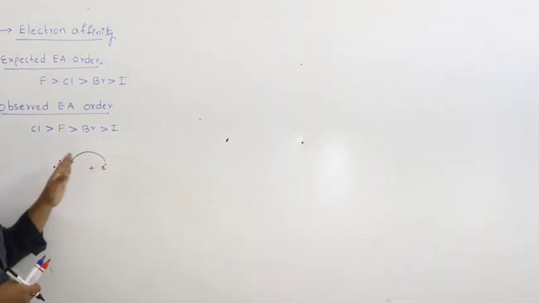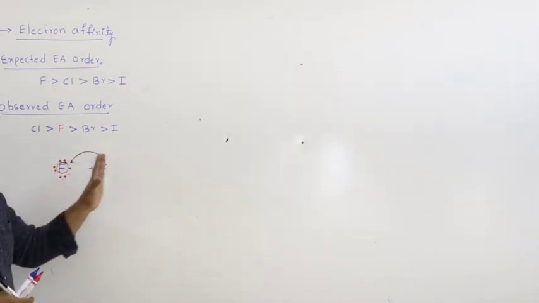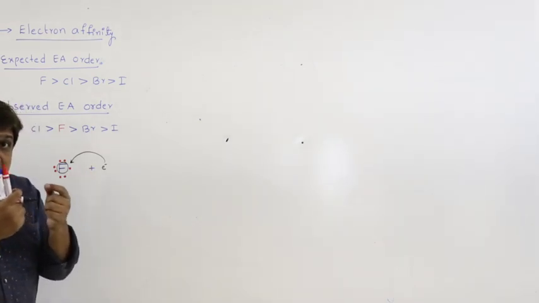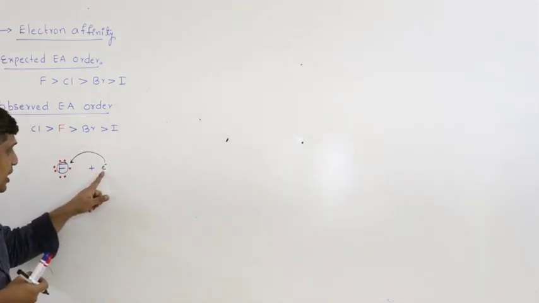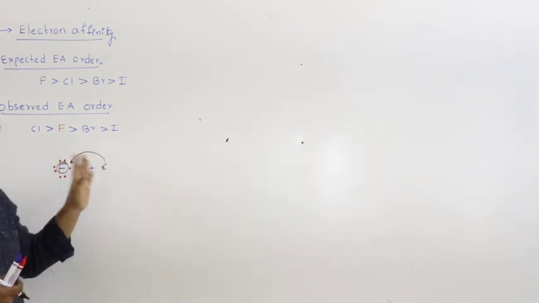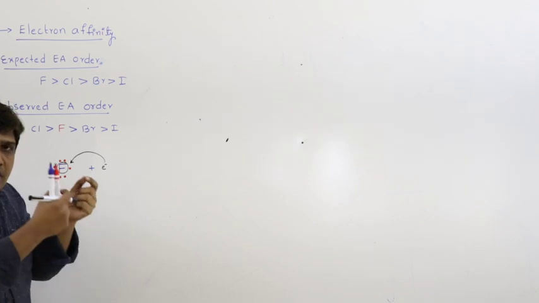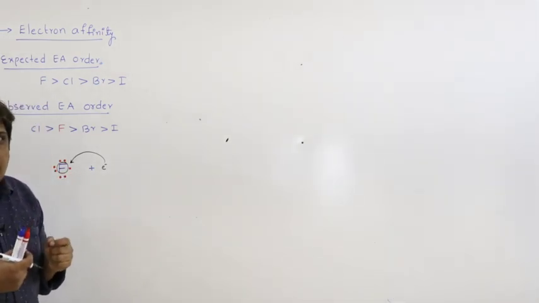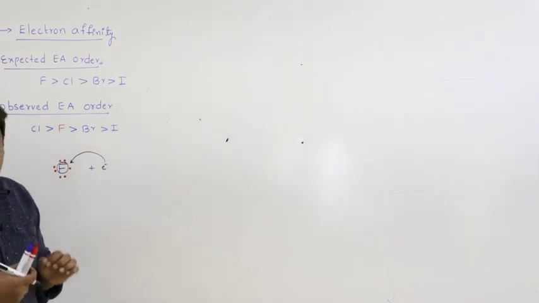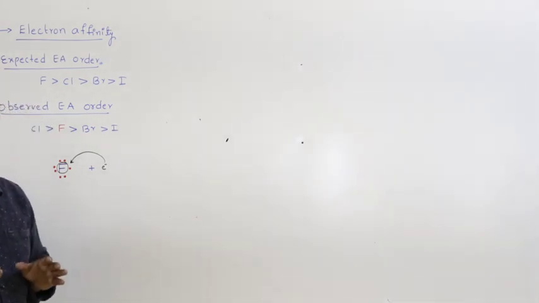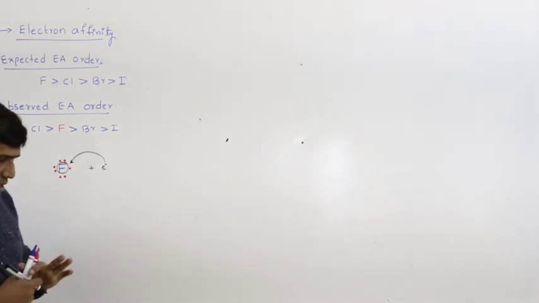When this electron is added to fluorine, some energy is released. Out of that energy released, some part is consumed to overcome the electronic repulsions that are already present in fluorine. Hence, the net energy released is less than what is expected.